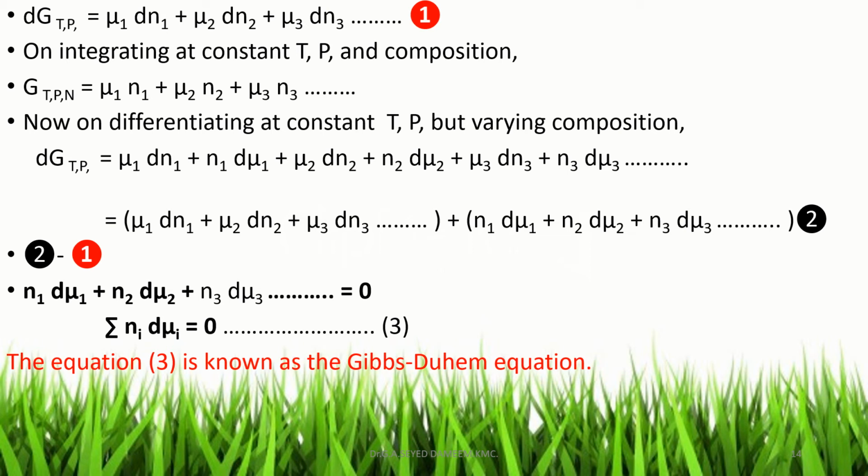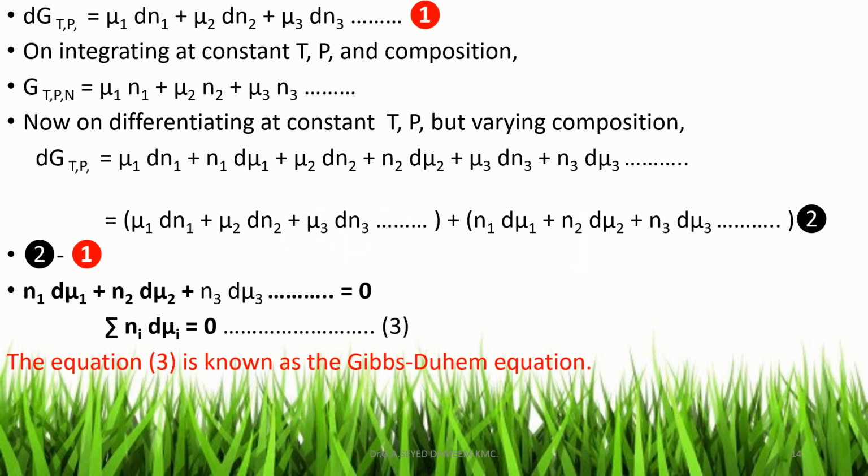That is n1 d mu1 plus n2 d mu2 plus n3 d mu3 plus n4 d mu4, etc., is equal to 0. That can be written simply as sigma ni d mui is equal to 0. Now this equation is known as the Gibbs-Duhem equation. That is a very simple equation, very simple derivation.